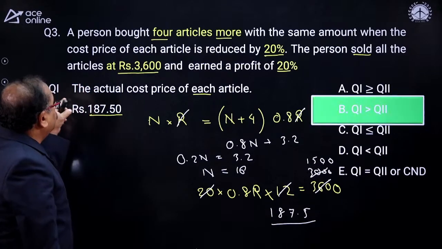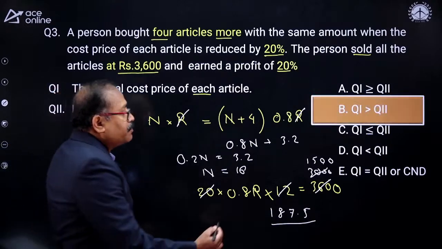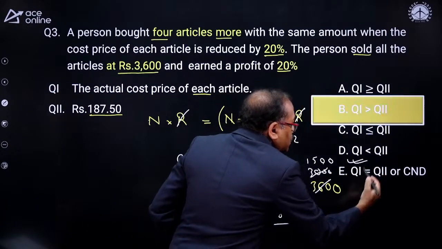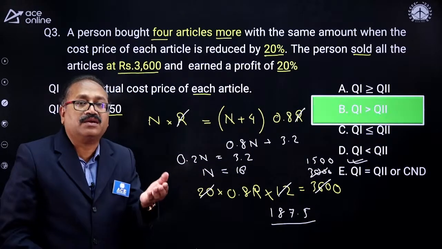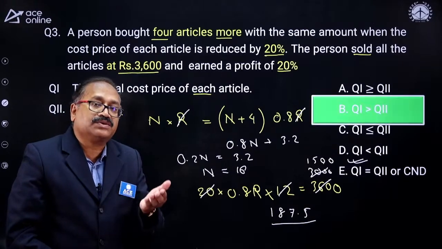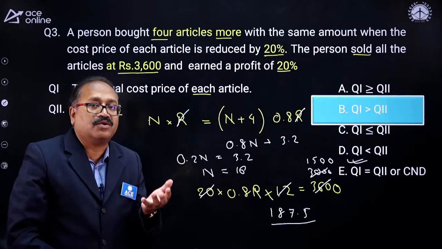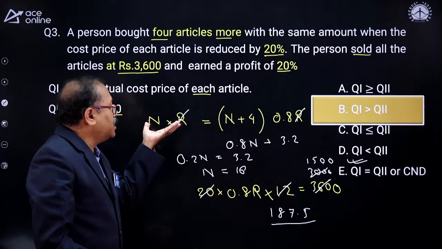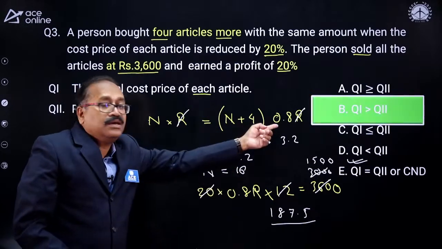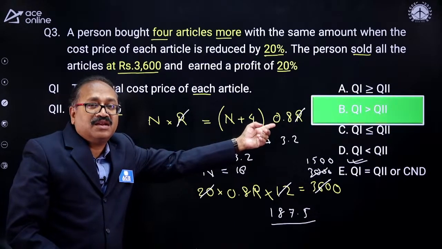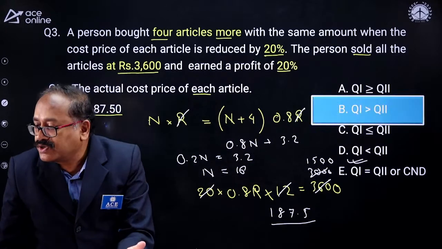So my quantity 1 is 187.5, quantity 2 is also 187.5. Therefore my answer choice should be quantity 1 is equal to quantity 2. These are very nice questions to frame the equation. I will request you to repeat these questions once at home, so that in the examinations it should strike in your mind how to arrange this part. Here the N is 16 plus 20, and here R is 20% reduced, that is 80% of R. So framing the equation is most important. I request you to repeat it once.